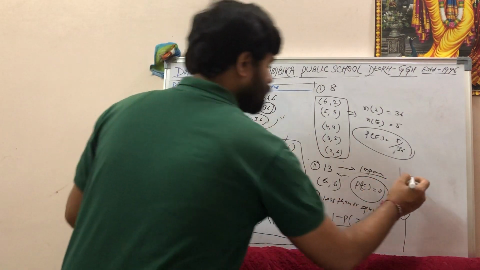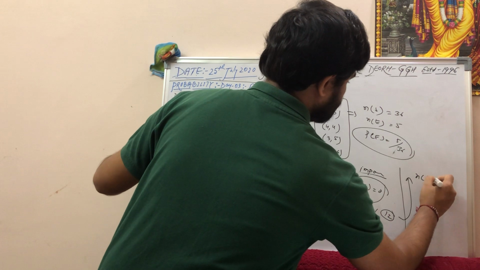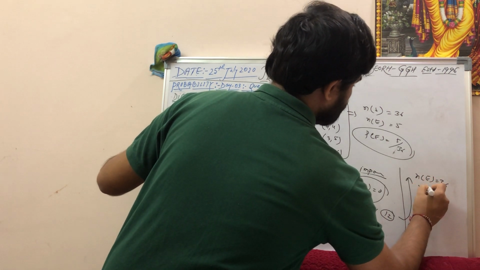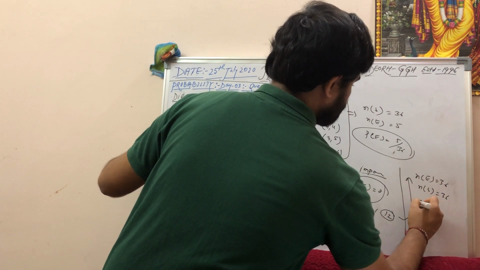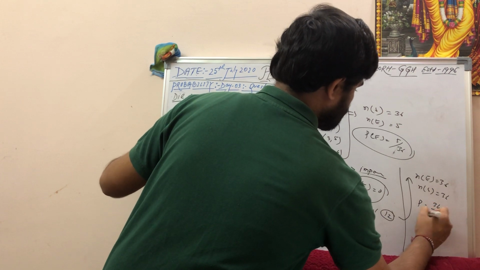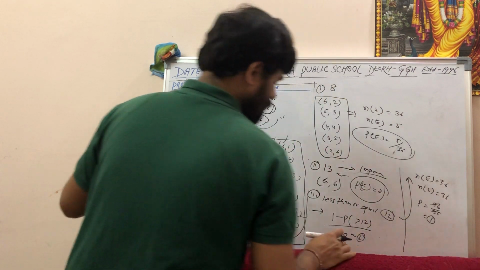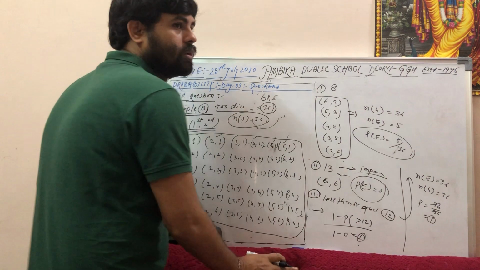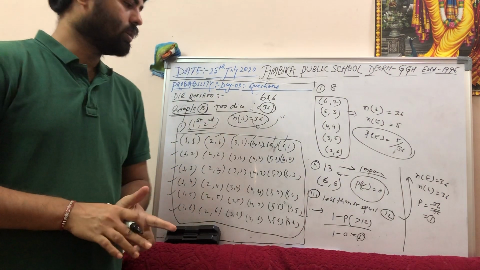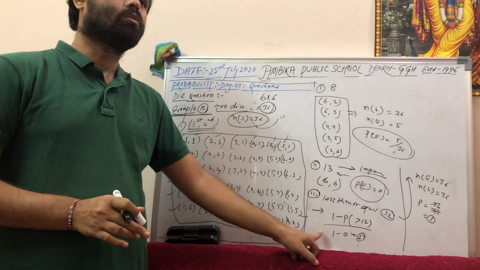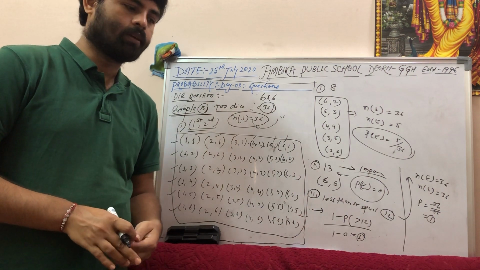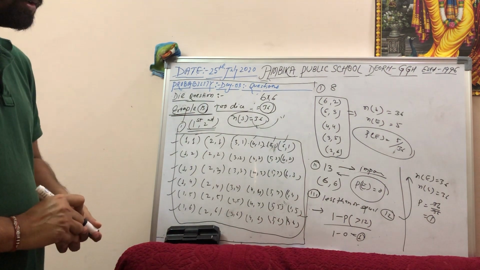So number of events equals 36. Number of sample space equals 36. So probability equals 36 by 36 equals 1. See, here also you got 1, here also you got 1. So you can think of both, and this is also a good way to solve. Okay, fine. So you can write it down.